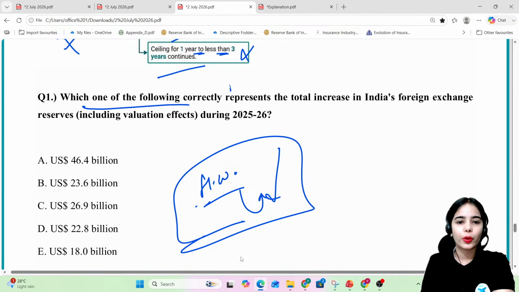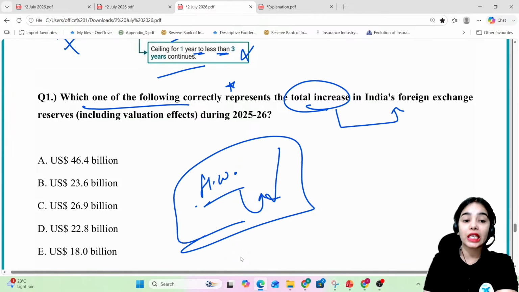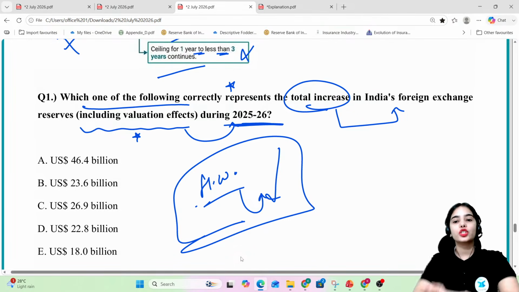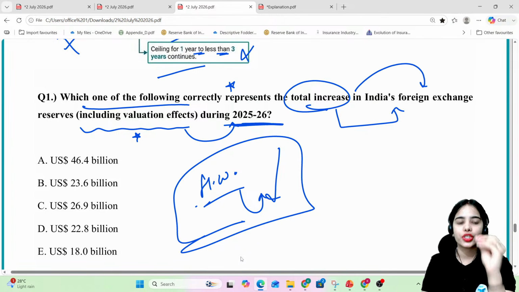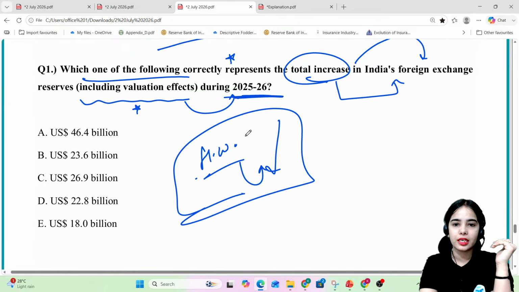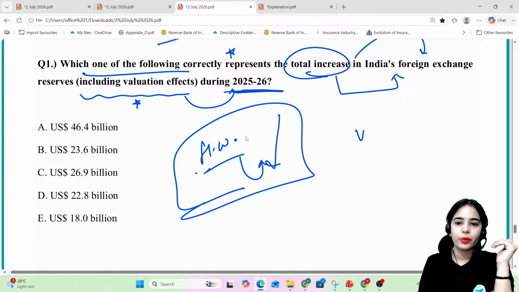Which one of the following correctly represents the total increase in India's foreign exchange reserves, including the valuation effect, during 2025-26? So when only the valuation effect is asked, you have to answer accordingly.